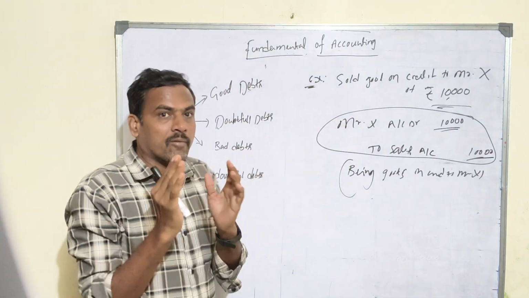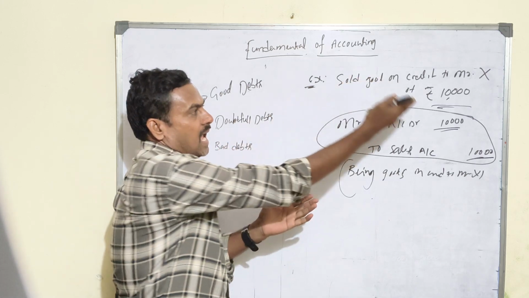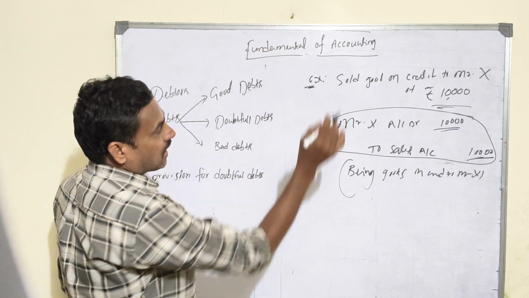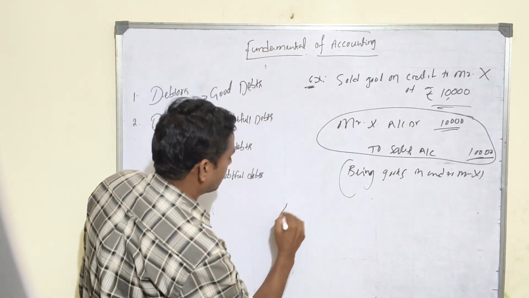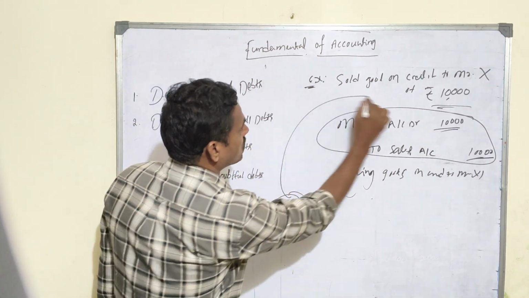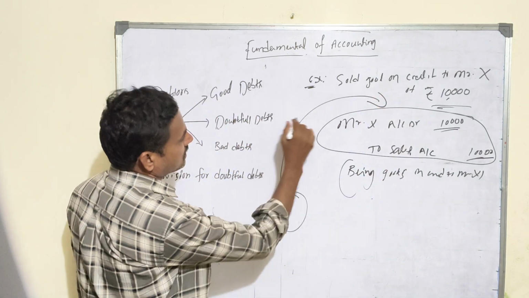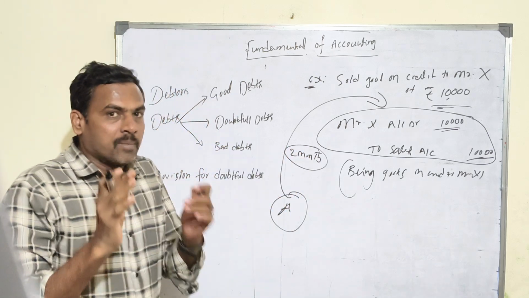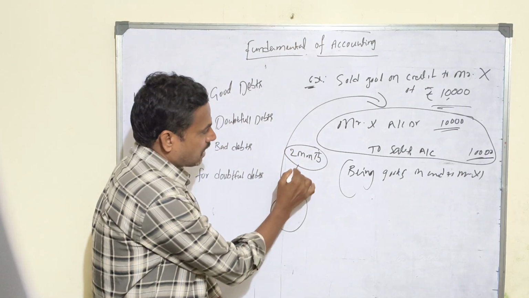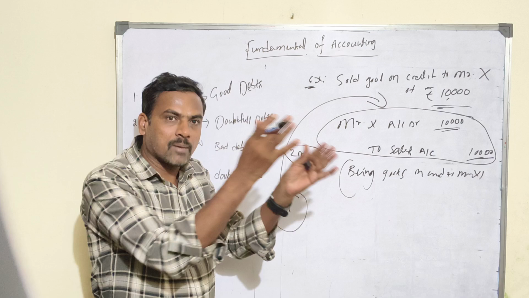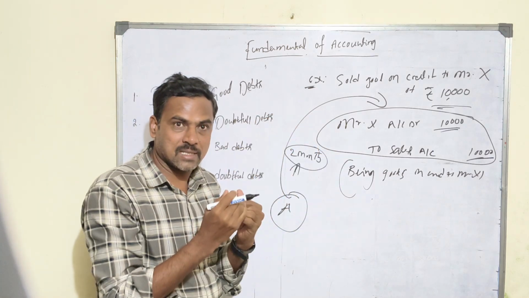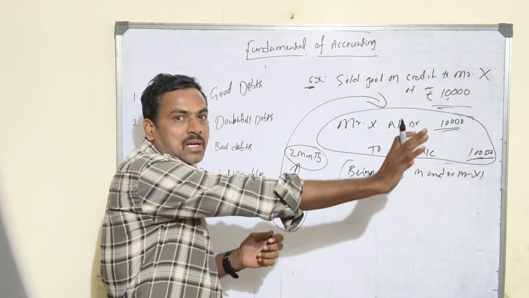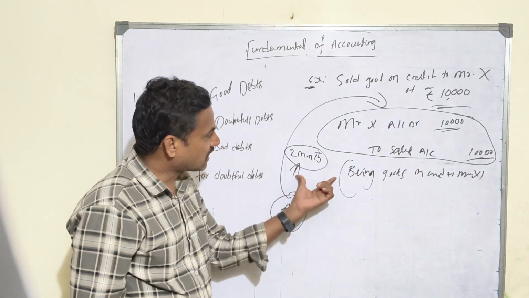How do they arise? When the company is selling goods to Mr. X on credit basis. Say for example, between the company and Mr. X, company A sells goods to Mr. X on credit basis, say 2 months credit period. That means there is a time gap of 2 months in this example. There is a time gap between the sale or purchase and recovering the money from the customer or paying cash to the creditors, right? There is a time gap.